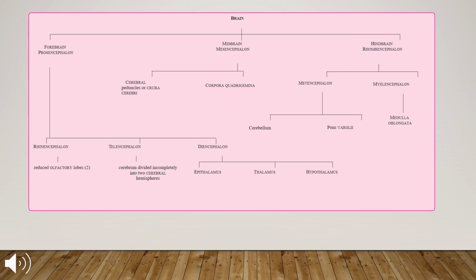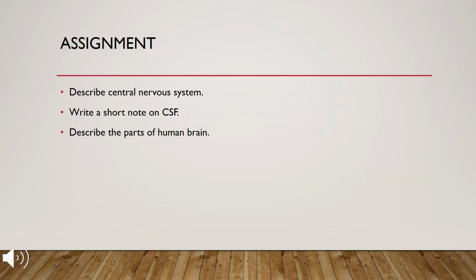Here we will see how it is divided, and the next important part, the cerebellum, comes under the hindbrain. We are going to deal with all the parts of the midbrain and hindbrain in my next lecture. So students, I hope you all have understood the central nervous system and the human brain, how it is interconnected. In the human brain, we have studied about the forebrain, especially the cerebrum. I just want you all to go through this part of the chapter and do the assignment.